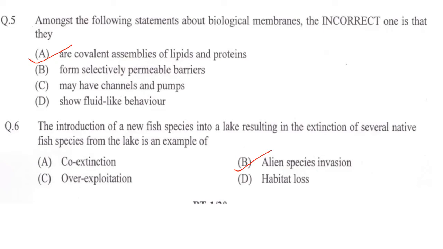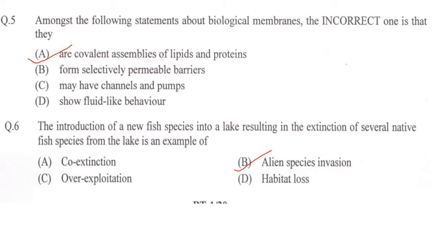Next one. Among the following statements about biological membranes, the incorrect one is that option A, are covalent assemblies of lipids and proteins, form selectively permeable barriers, that's correct. May have channels and pumps, that is also correct. Show fluid-like behavior, that is also correct. So the incorrect one is option A, are covalent assemblies of lipids and proteins.